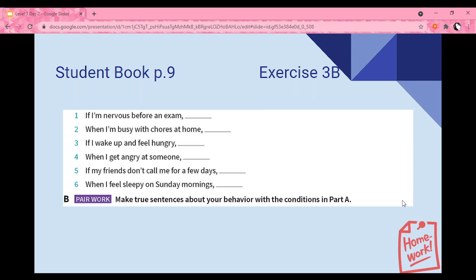Finally, go to your student book page 9, exercise 3B. We're going to write true sentences about your behavior with the conditions in part A. For example, if I am nervous before an exam, I study, or if I'm nervous before an exam, I listen to music, I eat. What do you do when you're nervous before an exam?